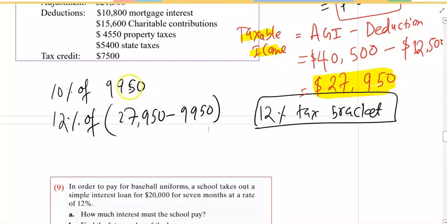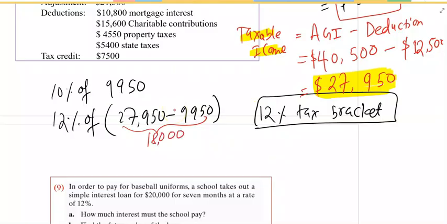Because 9,950 is paid by 10%, the remaining is supposed to go for 12% rate. Make sense? And let's subtract this one. This equals to how much? This is the math. And this is going to be, if we subtract this number, is going to be 18,000.